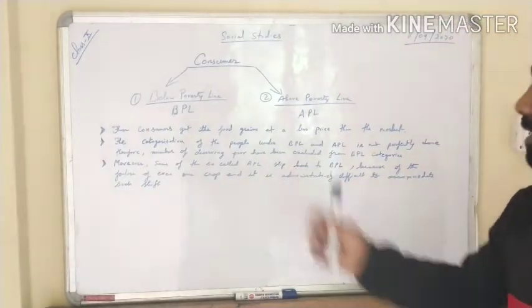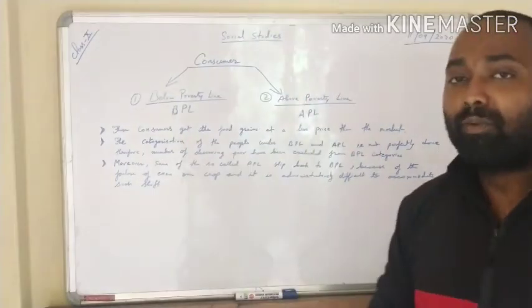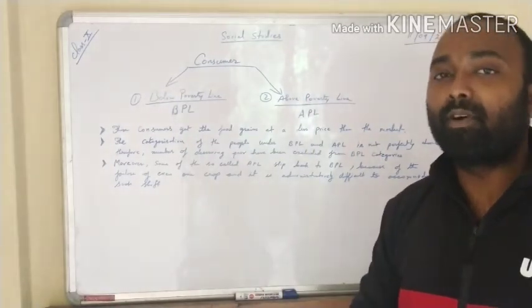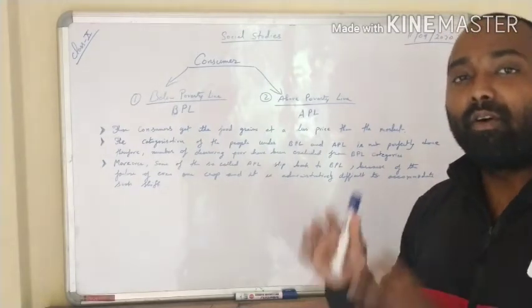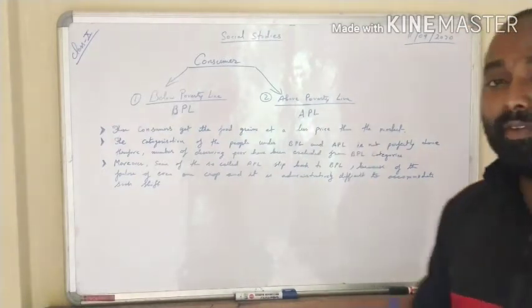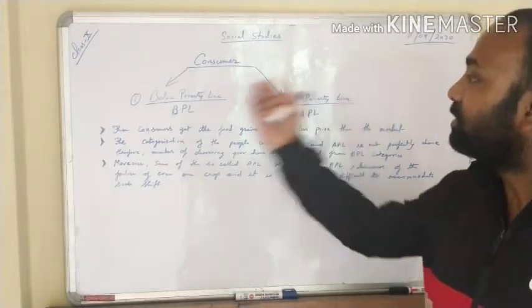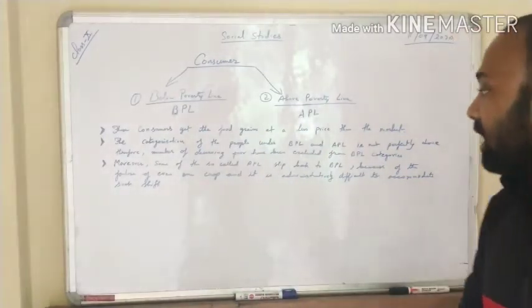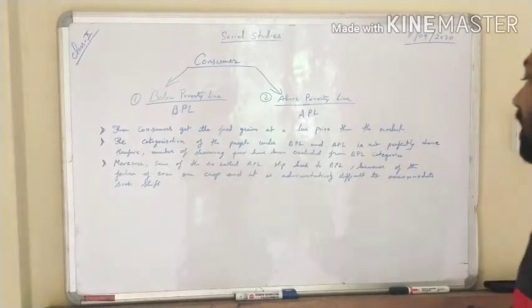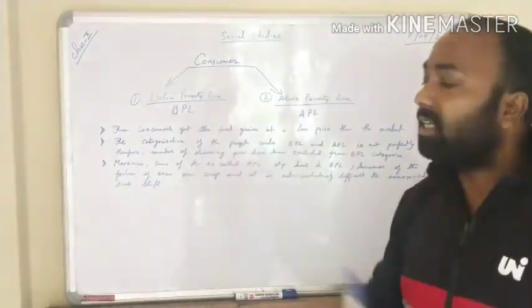Moreover, some of the so-called APL people have slipped down to BPL. Why? Because they are not getting the crop which they want. Some of the food grains which they were supposed to get, they are not getting. Though they are above the poverty line, they want all the facilities which the BPL gets. If they are not given even a single food grain which they want, they want to slip down to BPL to get those facilities. So this has created a difficulty. Administratively it is very difficult to accommodate the APL category in the BPL.